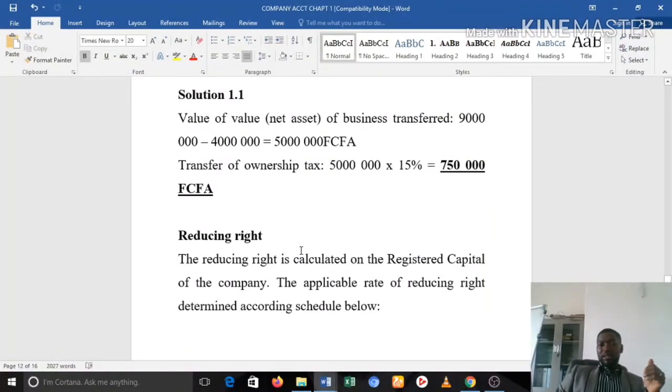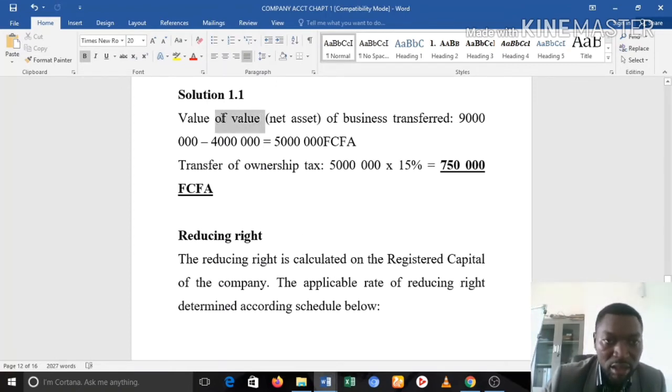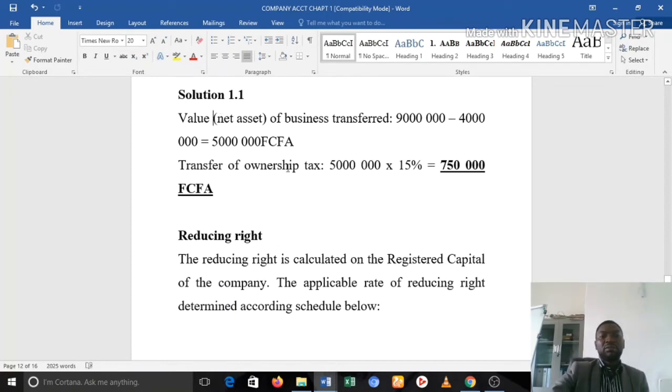So here we see the first thing that we have to calculate is what? The value of B's business. The value is the net asset of B's business. What is the net asset of the business that was transferred? The net asset is what we have minus what we are owing. The 4 million is money that we have to pay to the creditor, so we have to consider that we have to pay that out.